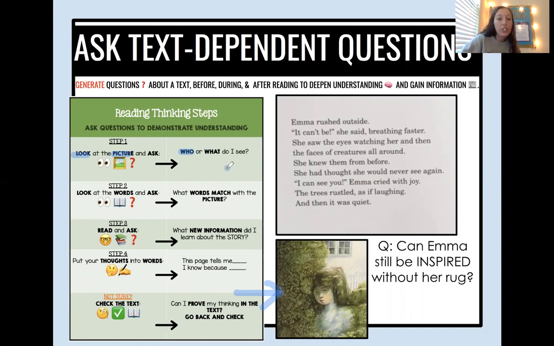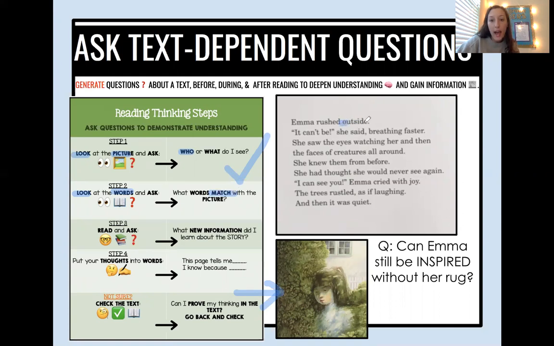So we could put a check for step one because we've talked about who or what we saw in the picture. In the picture, we see Emma imagining. For step two, we're going to look at the words and see what words match with what we know is going on in the picture. We want to make sure that they match. We're not reading, but what words tell us more about that picture?